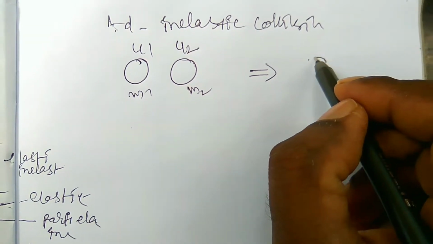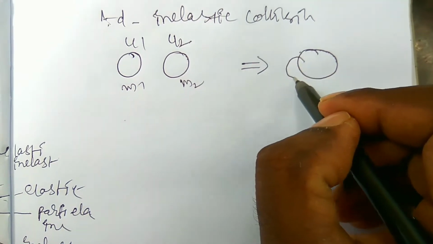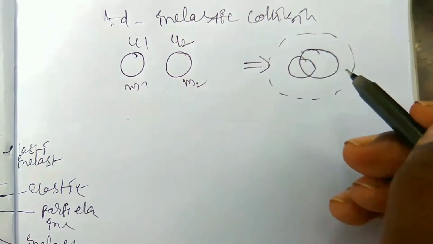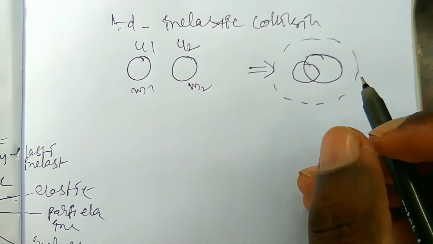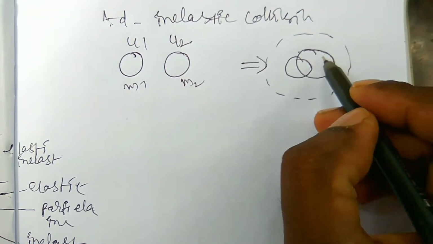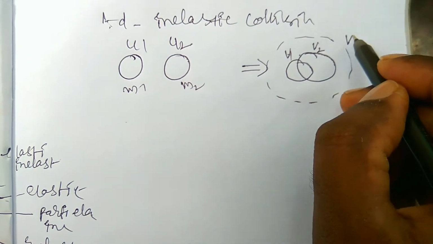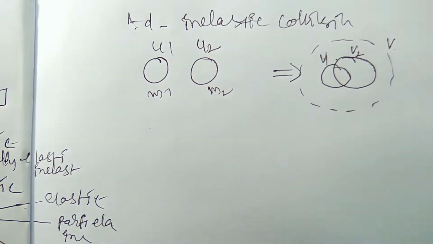After the collision, the two bodies maintain the same speed. Either one penetrates into the other, or they combine to each other and move with a common velocity. So v1 or v2 is equal to v. The two bodies are moving with the common velocity v.